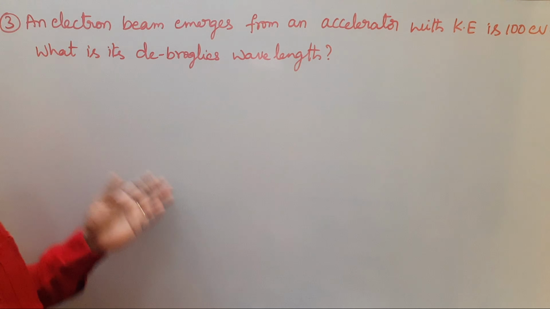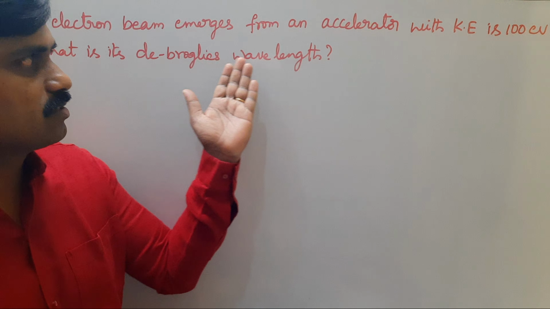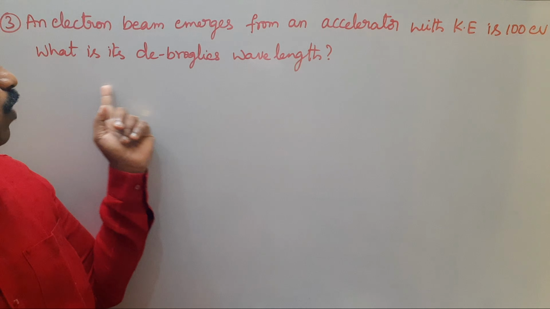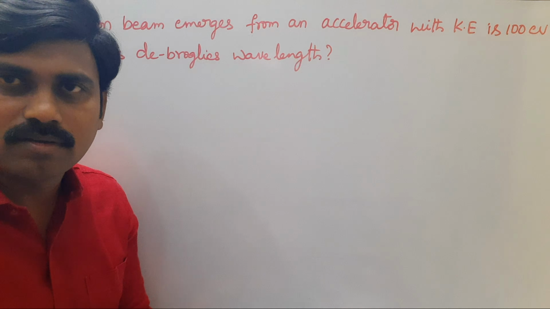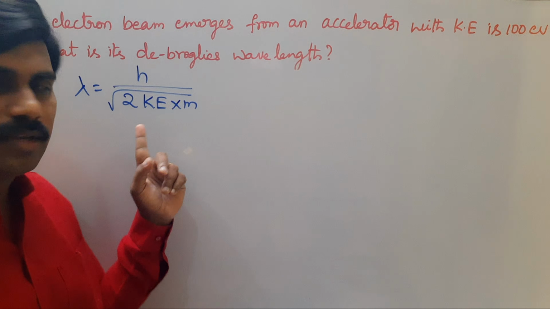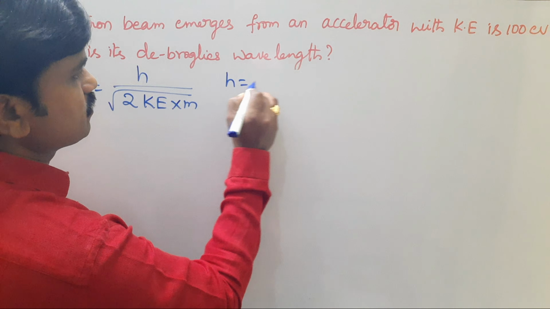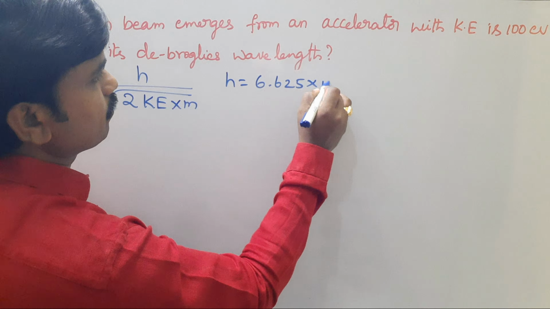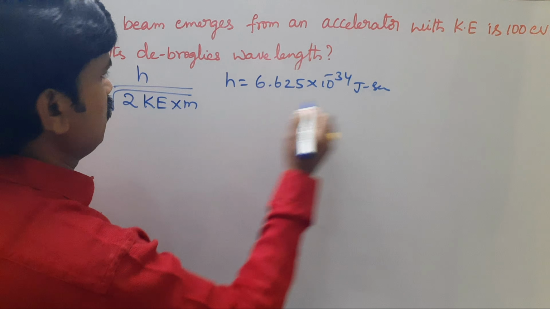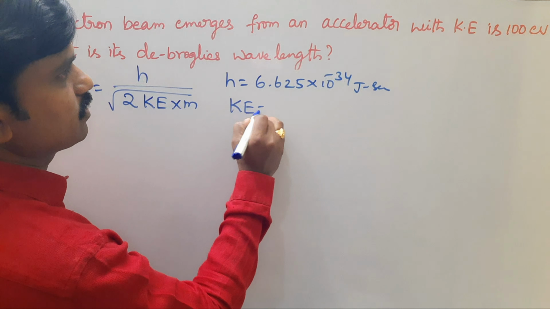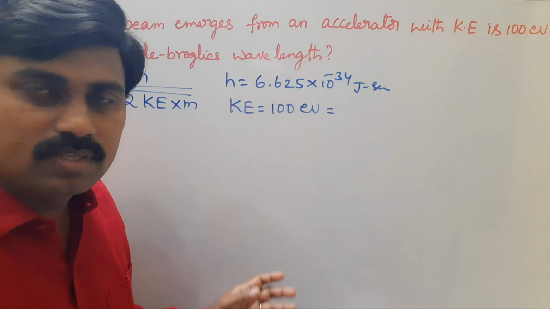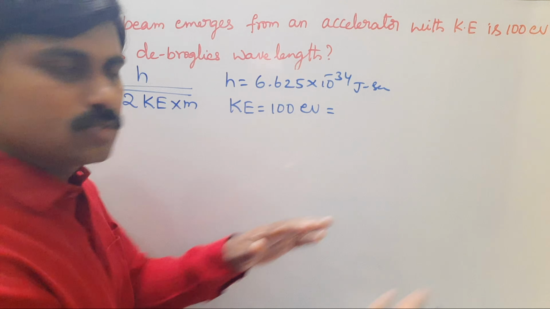Look at the next problem. An electron beam emerges from an accelerator with kinetic energy of 100 electron volts. What is its de Broglie wavelength? Look at the relation between kinetic energy and wavelength. λ is equal to h by square root of 2 KE times m. We know h is Planck constant, 6.625 × 10^-34 joule seconds. Kinetic energy KE is equal to 100 electron volts. Actually, this 100 electron volt should be converted into joules.